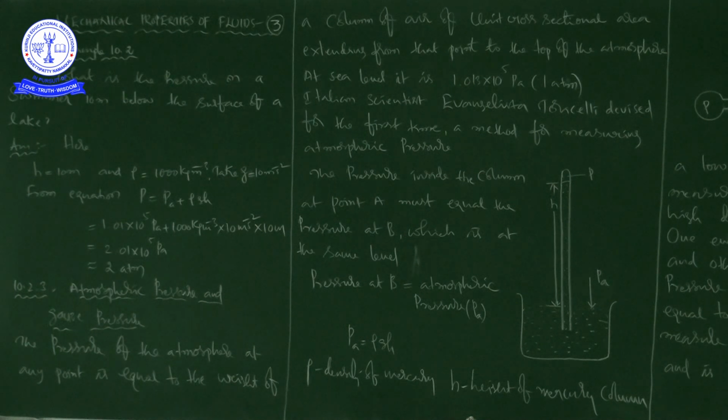See here, the pressure of the atmosphere at any point is equal to the weight of a column of air of unit cross-sectional area extending from that point to the top of the atmosphere. The atmosphere means the surrounding air. We are standing on the surface of the earth, and surrounding the earth the atmosphere is present. That is, air molecules are present.